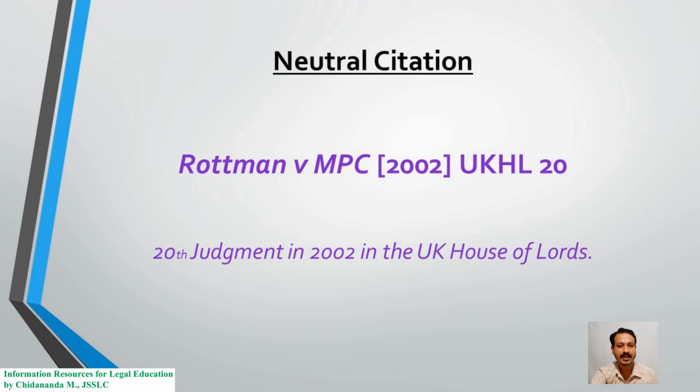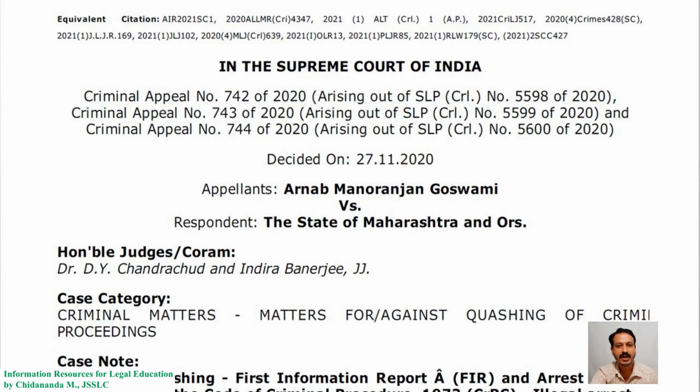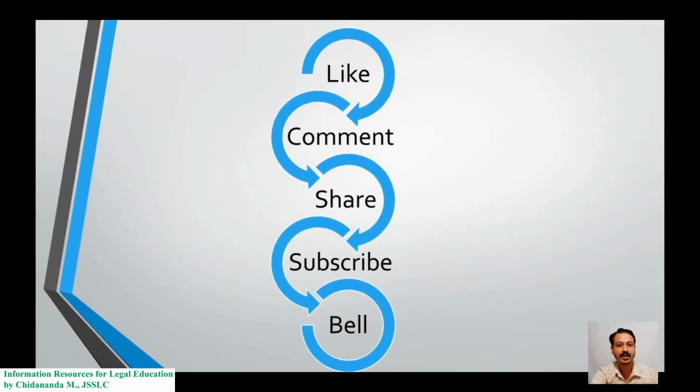Here in this case, the citation says that this is the 20th judgment decided in 2002 by the United Kingdom's House of Lords. This is how you can read case citations and find the judgments in print reports and databases. Knowing about the case citations, head notes, facts of the cases is very useful to the law students, faculty, researchers and anybody connected with legal profession. These are all about citations of court judgments and how to find judgments using case citations.